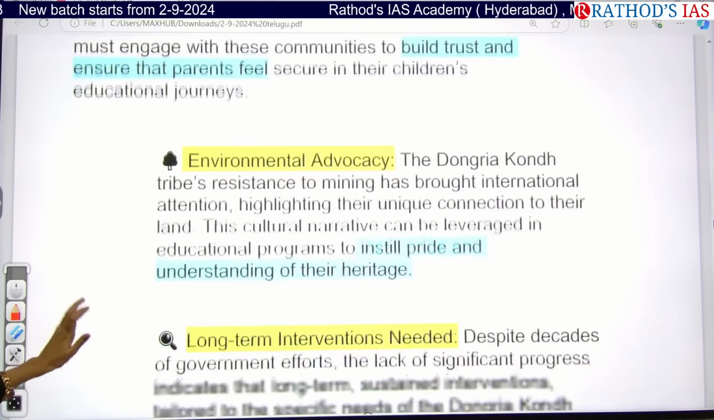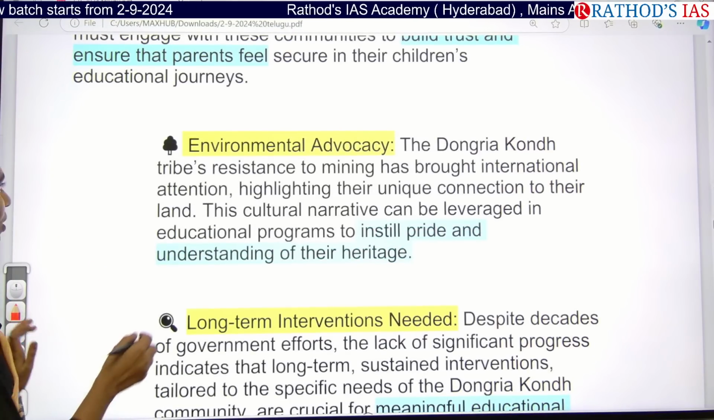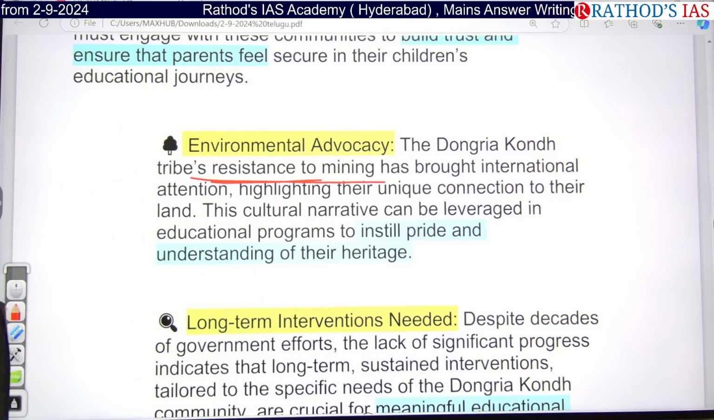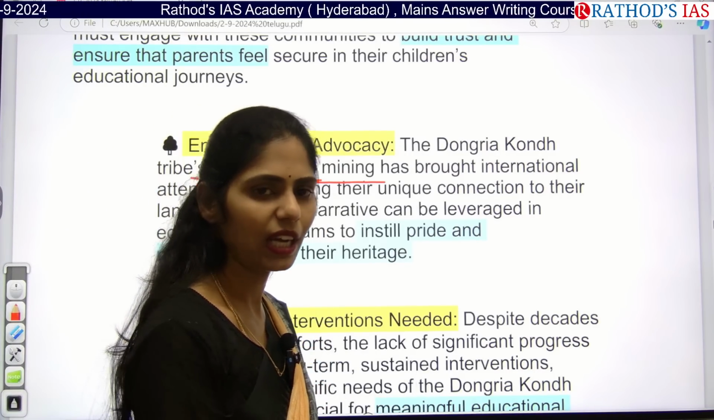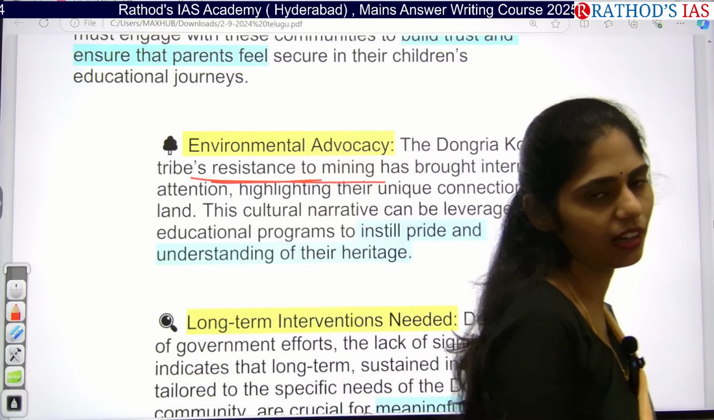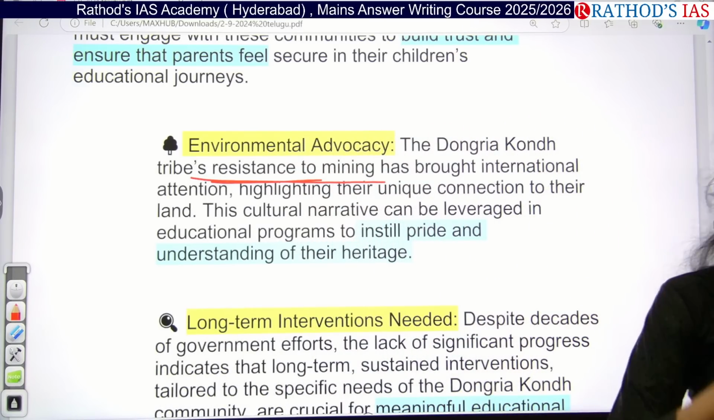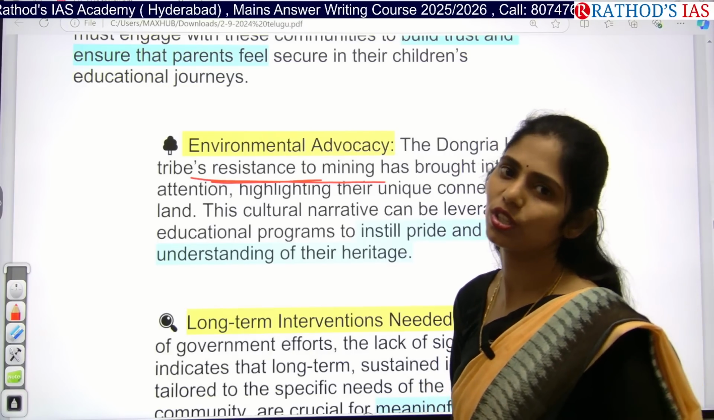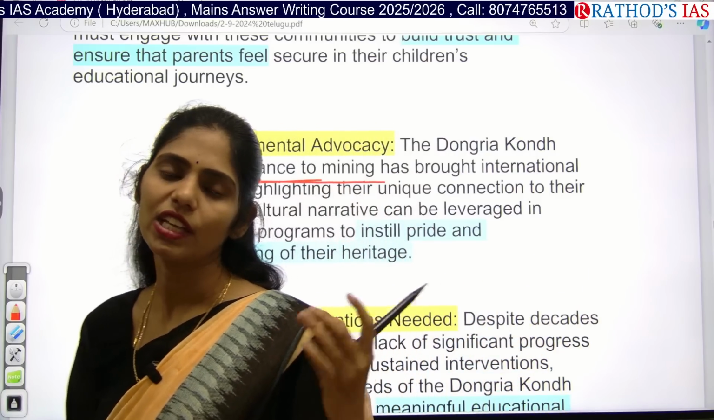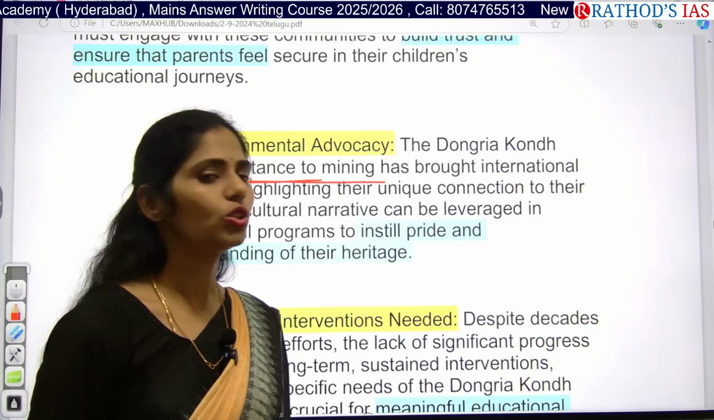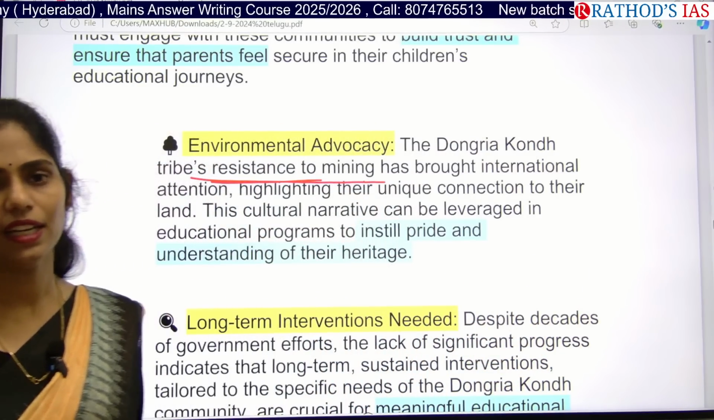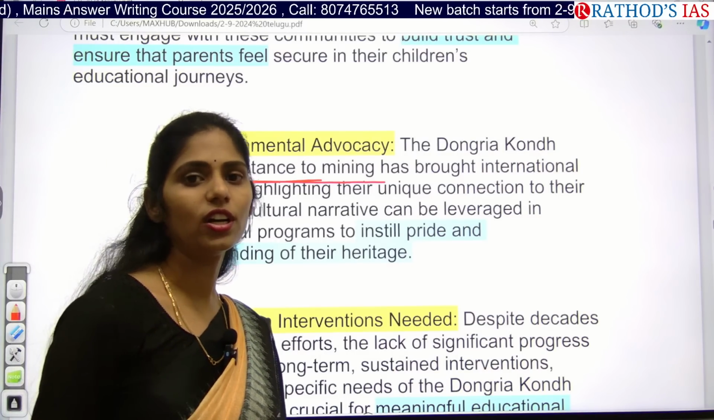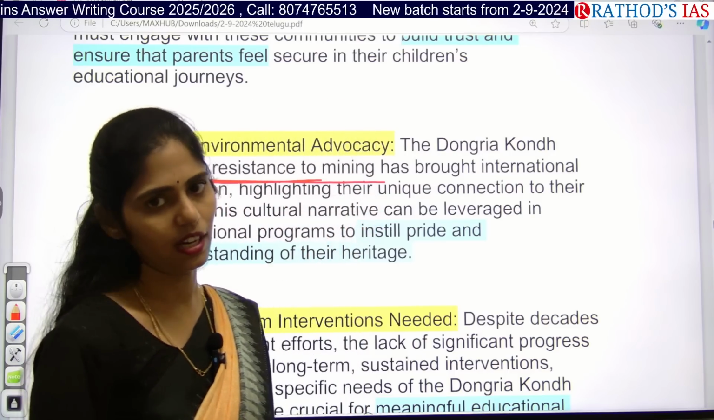And next, even the Dongria tribe is showing resistance to mining. So how can we ensure that the region is developed? Whenever we come up with any infrastructure development or mining, or any government project, only then can we ensure proper transport, proper development, proper education. These tribes have a strong bond with their nature, so they don't want to allow any mining or infrastructure development. Because of this, the education rate or literacy rate is very low in these tribes.